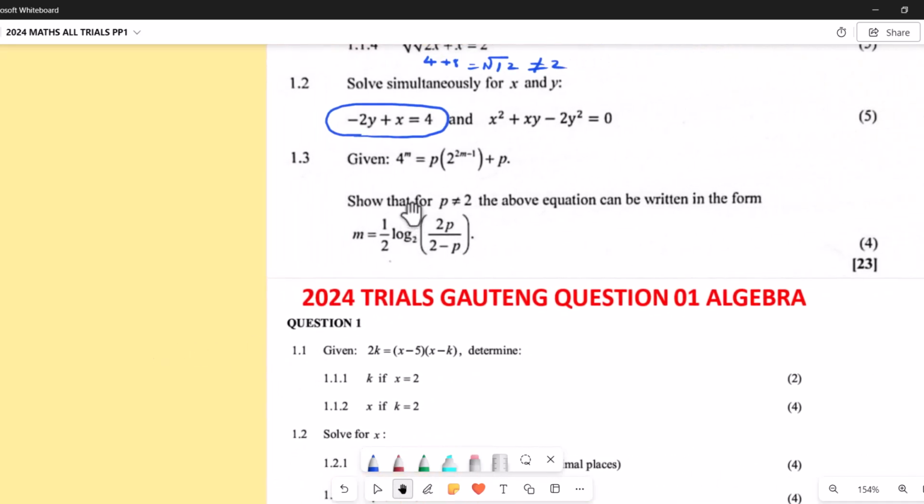So this is given: 4 power m equals p into 2 power 2m minus 1, plus p. So that for p not equal to 2, the above equation can be written in the form m equals a half log base 2 of 2p over 2 minus p. So we need to write this equation in this form using the logarithm. As you can see, these are exponents here, so we want to change it to logarithmic notation. So let's check it out here.